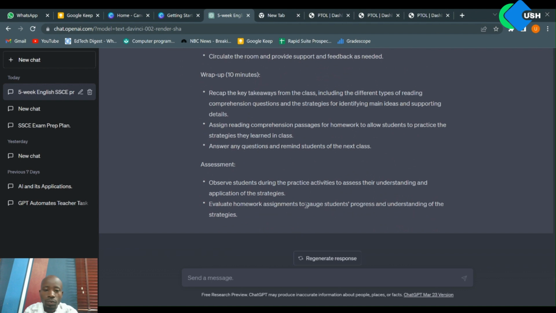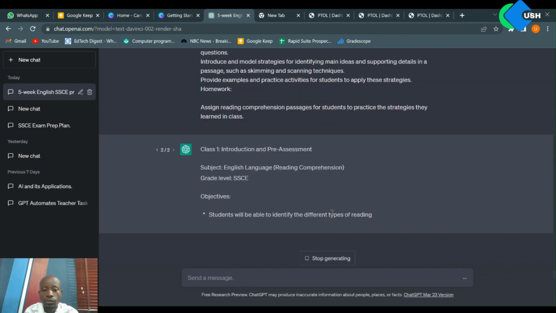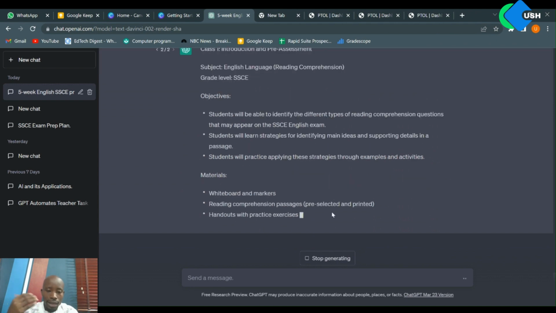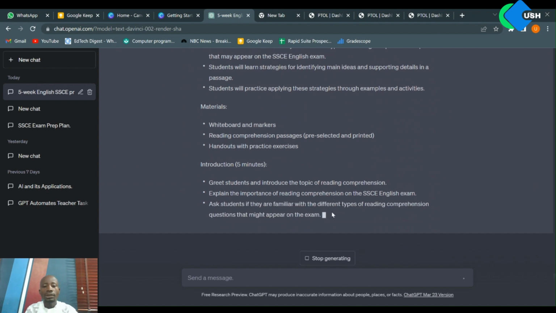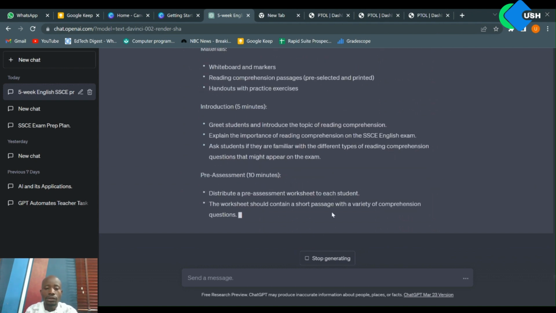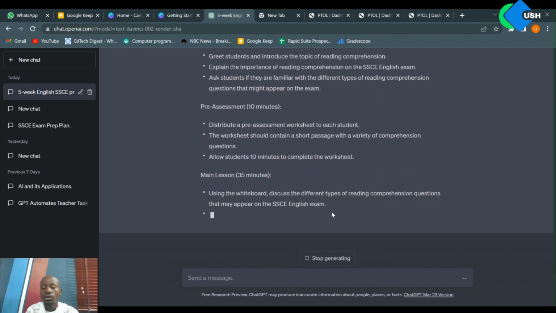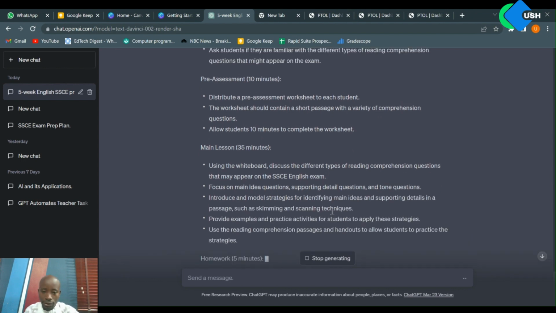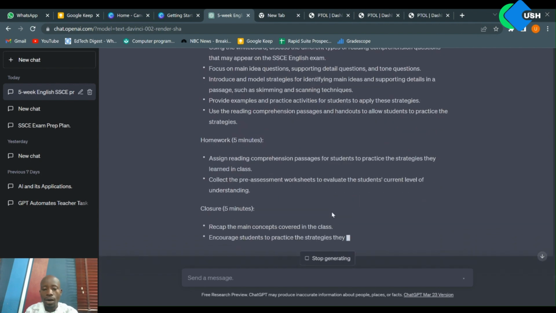So you see that it has given us a lesson note that we could use when teaching this class. Let's say I'm not cool with this lesson note, I need something better. I can always click regenerate response and it's going to try its hands on it again to give me a better lesson note. So this is the second lesson note it's giving us, has its objective, materials, introduction. Even the content of the lesson note is a little bit different. It's trying to tweak it to meet our needs. If we are satisfied with it, we work with it. If we are not satisfied, we can always click regenerate and it will try one more time.